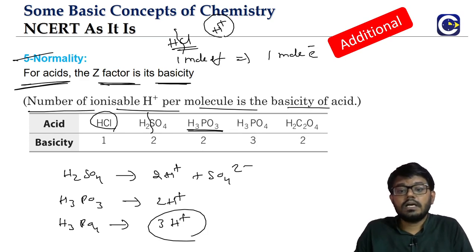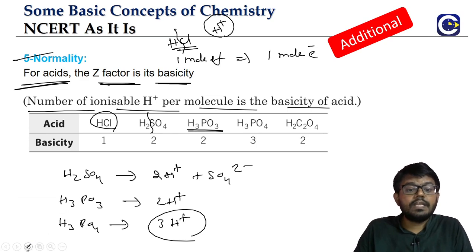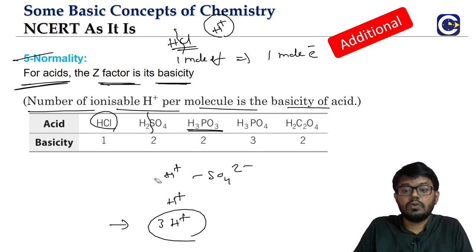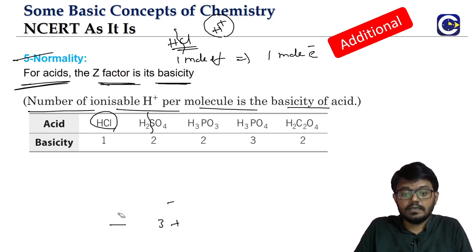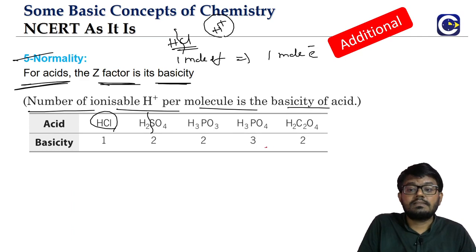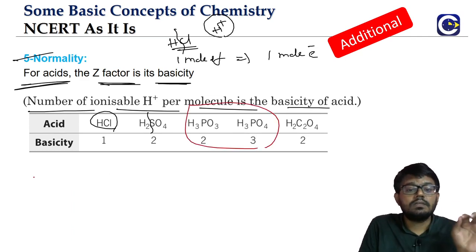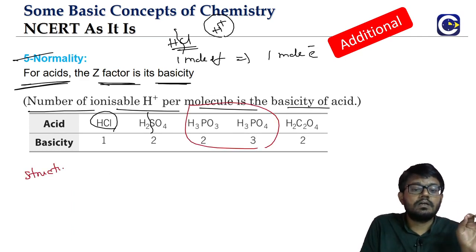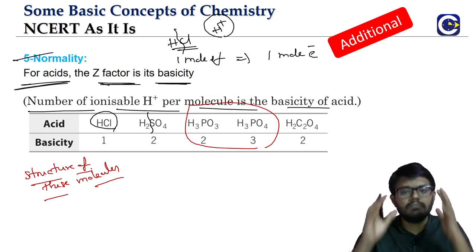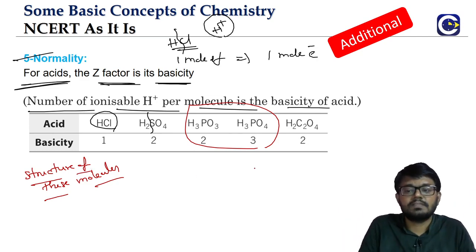When we go to the study of the 15th group elements, that will come in +2 for us. We will know why phosphorus acid is dibasic, whereas phosphoric acid is tribasic. This answer will be linked to the structure of these molecules. That is a little bit beyond our discussion now, but if you want some more clarity